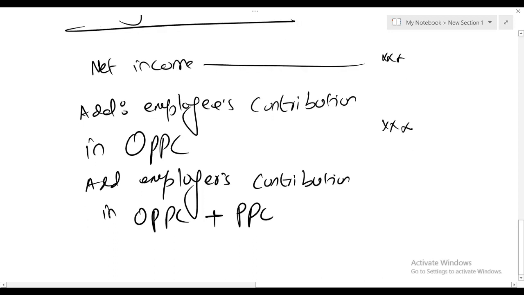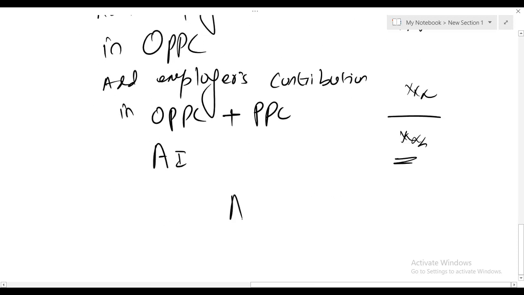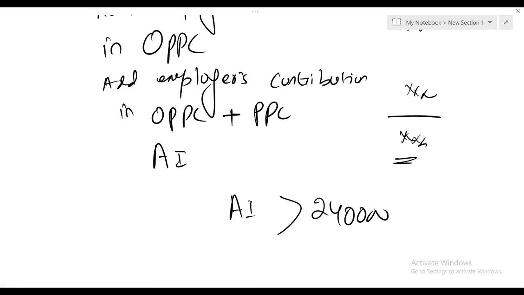If the employer has contributed for the employee in an occupational pension plan, we add that also. If the employer has contributed in a personal pension scheme for the employee, we add that also. So you get adjusted income. When two conditions are met, threshold income is more than 200,000 and adjusted income is more than 240, then the annual allowance limit of 40,000 starts reducing.